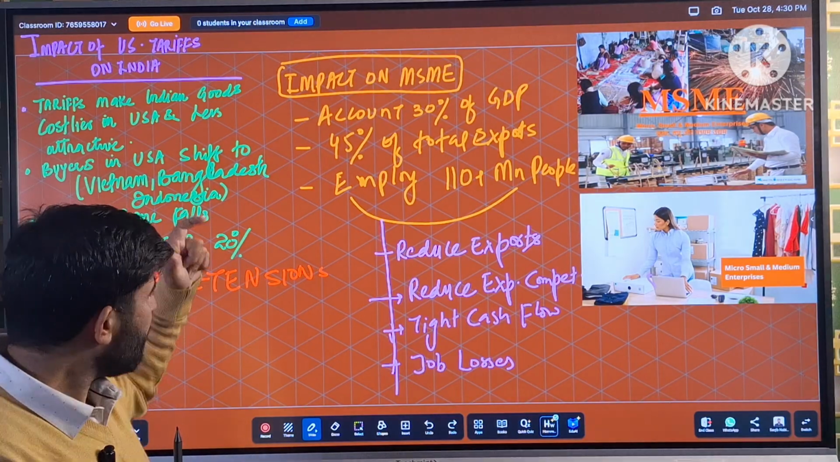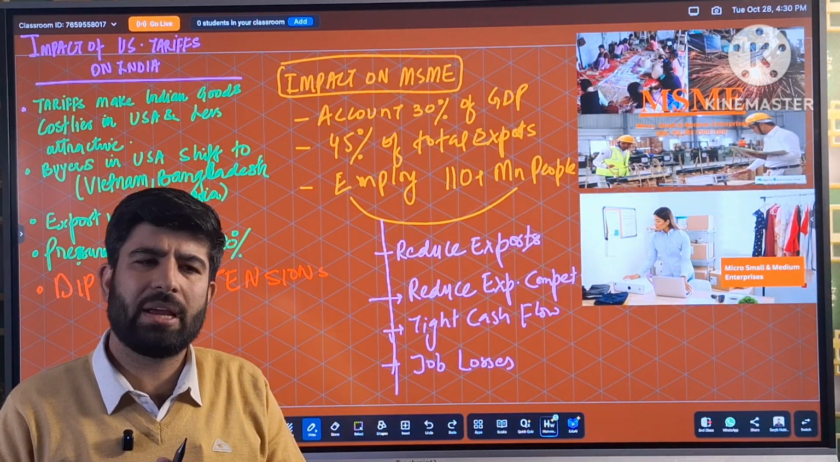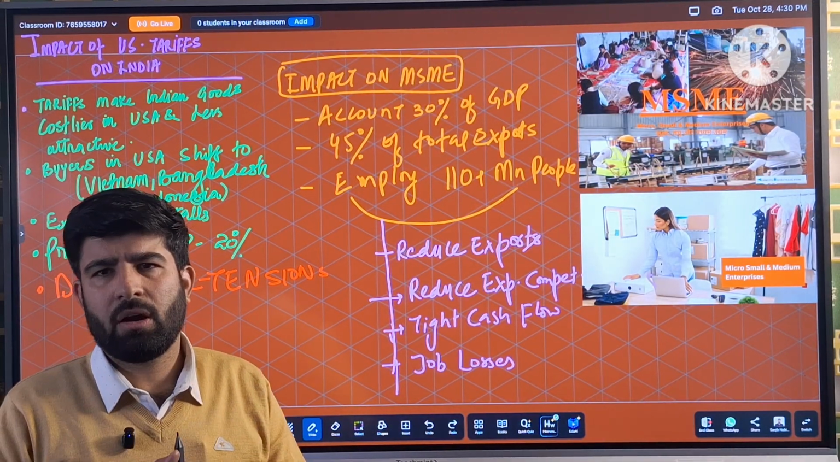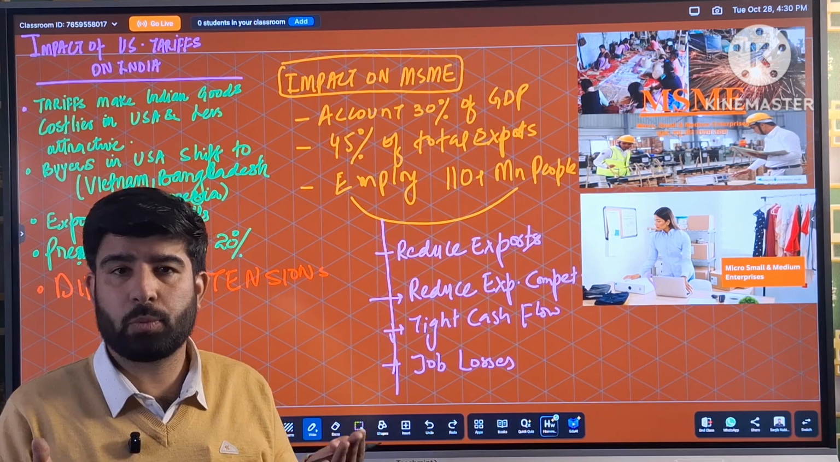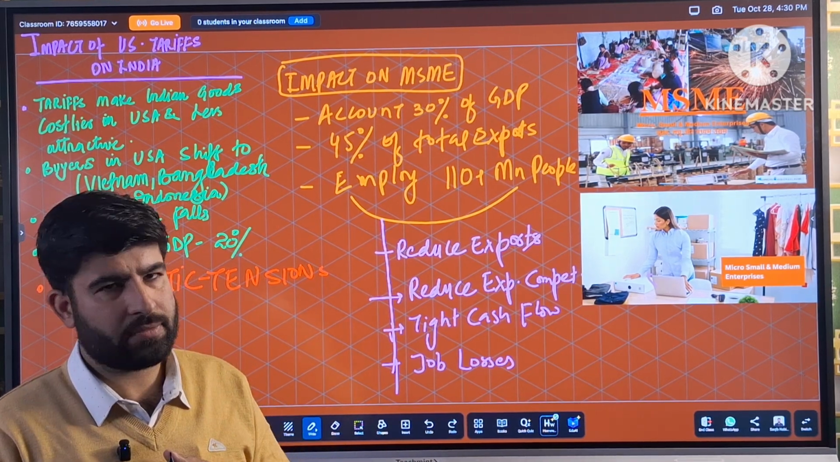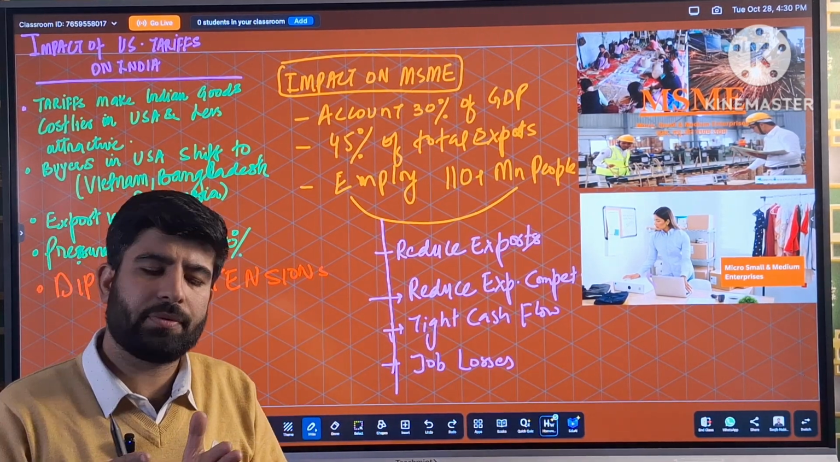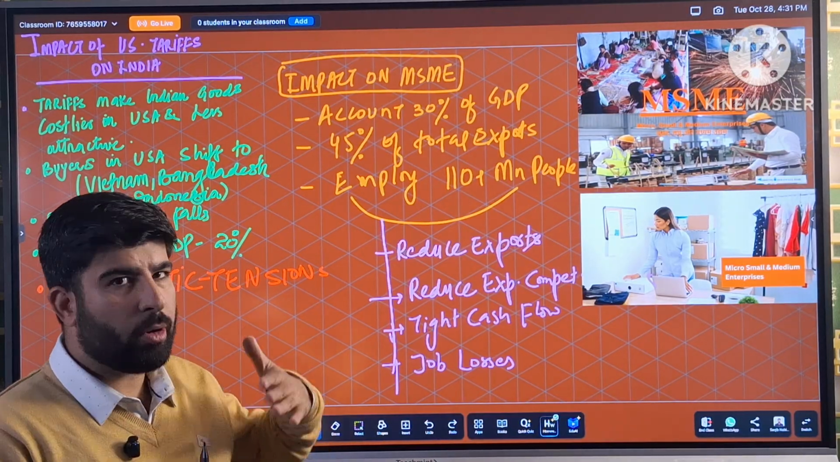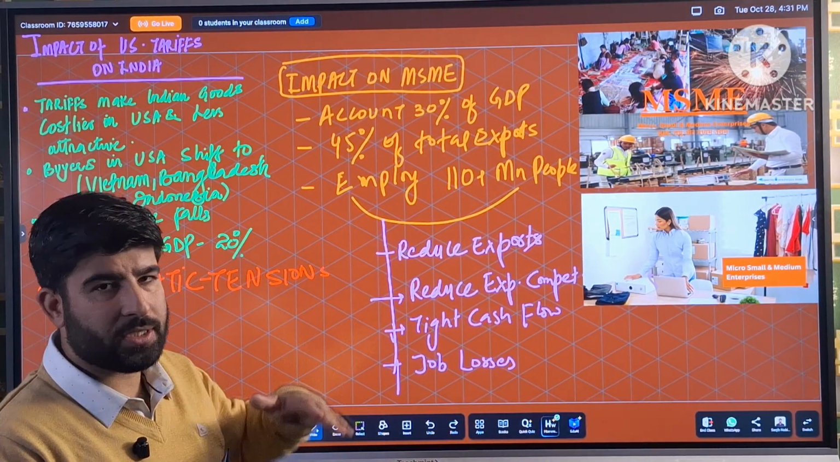Second, this will create pressure on India's GDP. Approximately 20% of India's GDP is dependent on export. So it will create pressure on that GDP as well. Third, it has created a diplomatic tension between USA and India. I'm telling you about the impact of US tariffs on India.